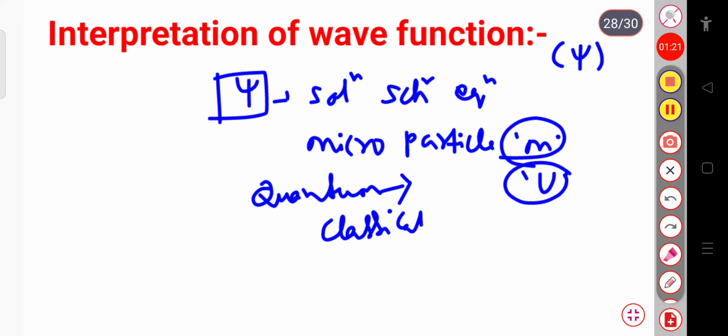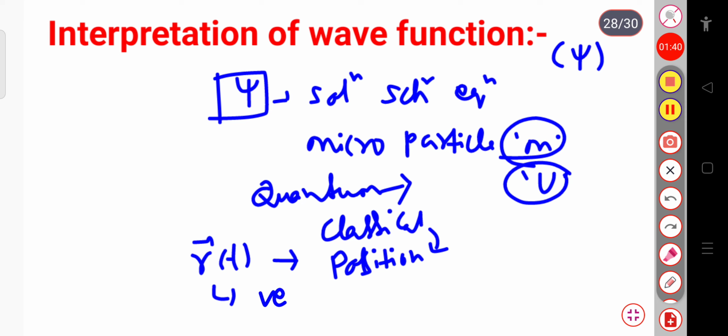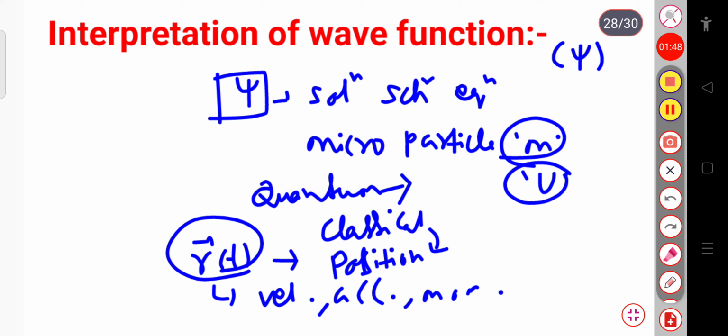And if I compare quantum mechanics with classical mechanics, in the classical case, suppose r of t represents the position vector. If we know this r of t, then we can calculate the velocity of the particle, the acceleration, the momentum, etc. A particle can be determined exactly by knowing the velocity, acceleration, momentum, etc.